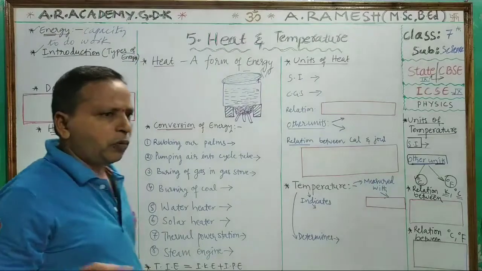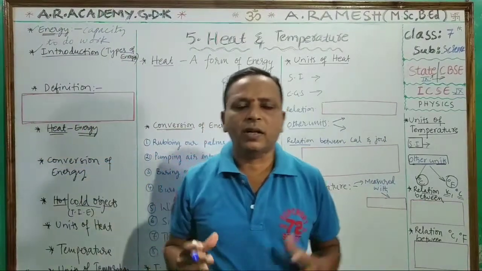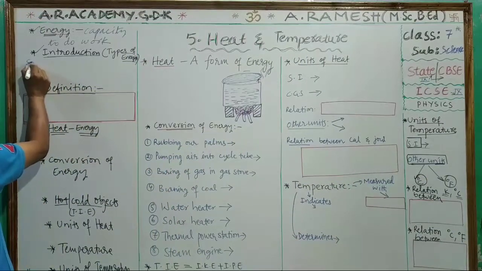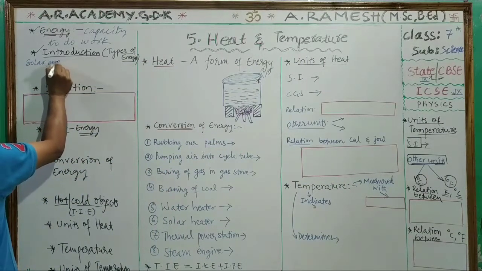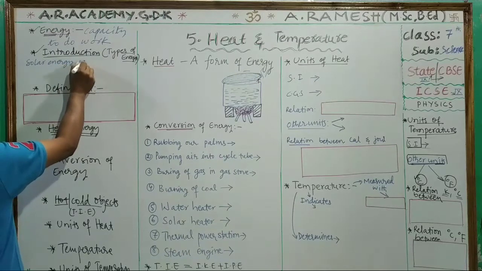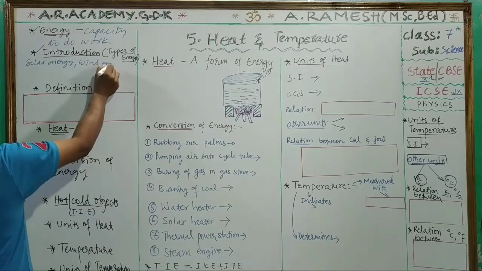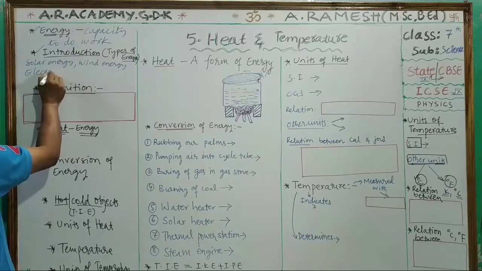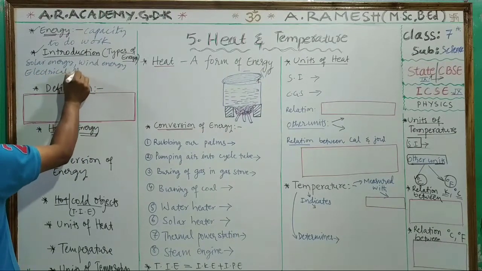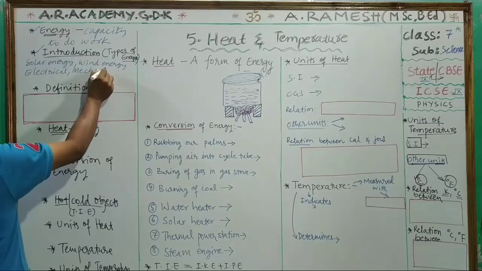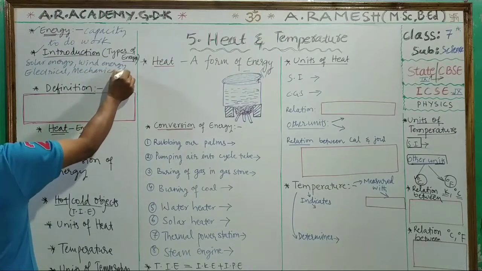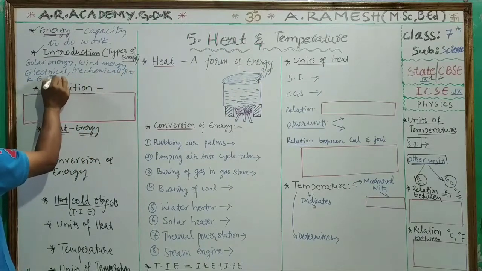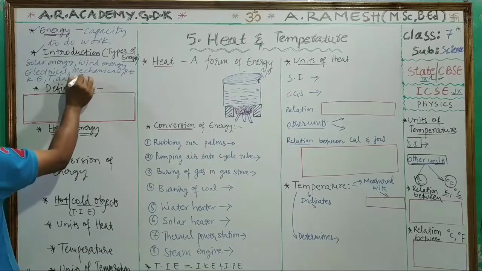Types of energy. So many energies are there in this world. What are those energies? Let us see: solar energy, wind energy, electrical energy, mechanical energy, potential energy, kinetic energy, tidal energy, nuclear energy.